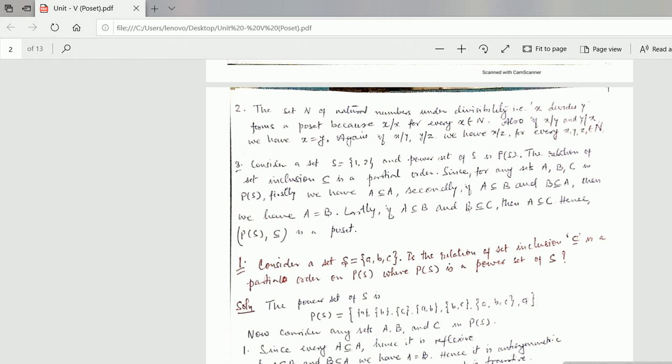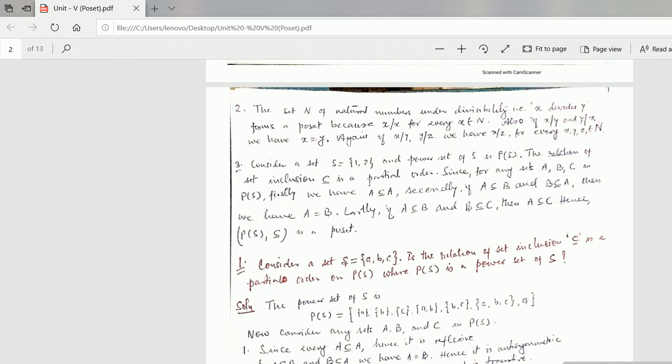The set N of natural numbers under divisibility, that is x divides y, forms a poset because x divides x for every x belongs to N. Also, if x divides y and y divides x, we have x is equal to y. Again, if x divides y and y divides z, we have x divides z for every x, y, z belongs to N.